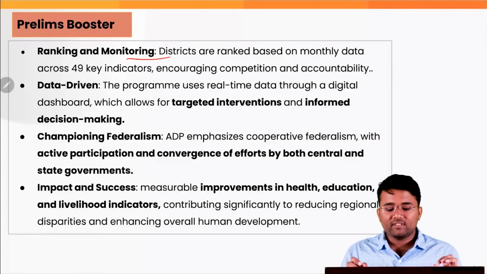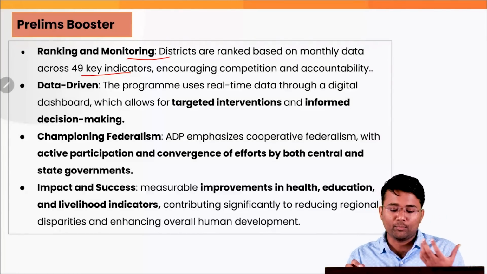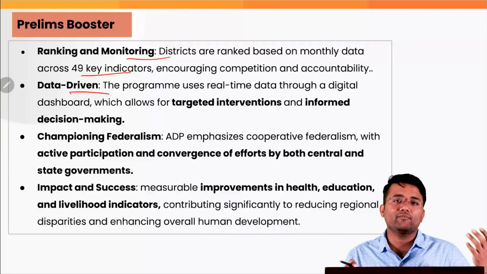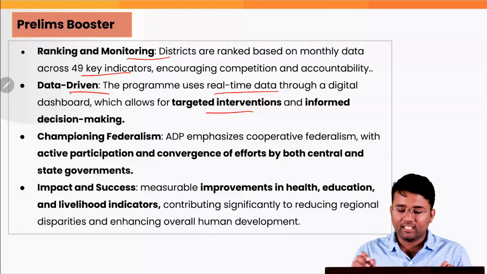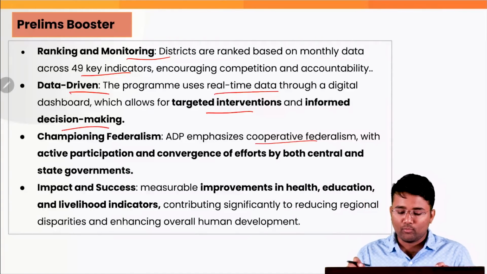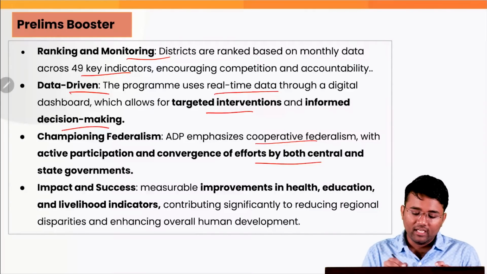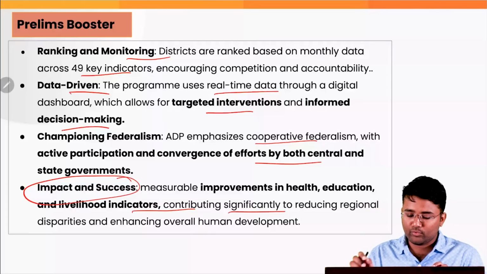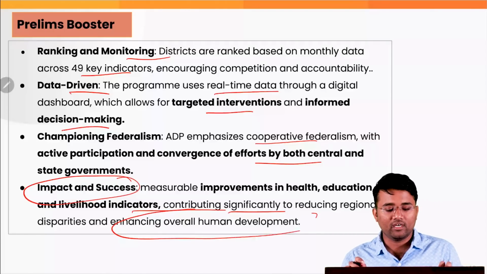The ranking and monitoring of the districts are based on monthly data across the 49 key indicators, and that is mainly encouraging competition and accountability. It is more data driven, where there is constant data coming from these districts, and it uses real time data through a digital dashboard which allows for targeted interventions and informed decision making. Again, it is championing federalism, as it emphasizes cooperative federalism with active participation and convergence of efforts by both central and state governments. Also, if we talk about impact and success, there is measurable improvement in health, education and livelihood indicators, contributing significantly to reducing regional disparities as well as enhancing overall human development.